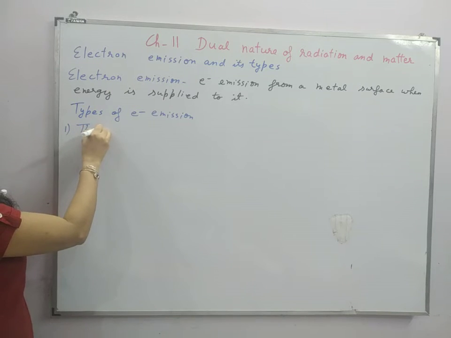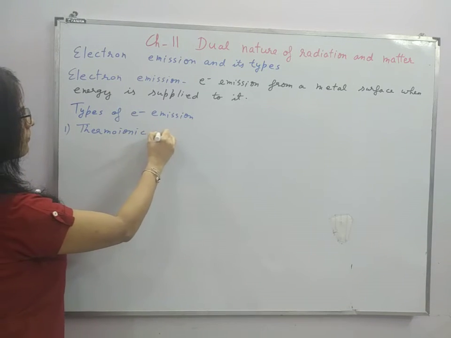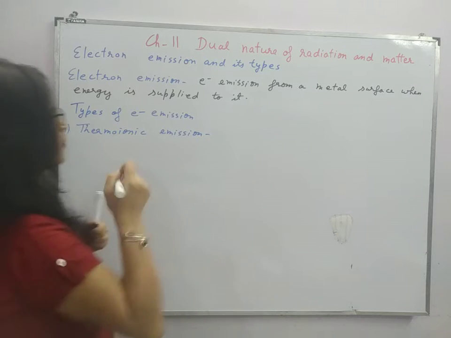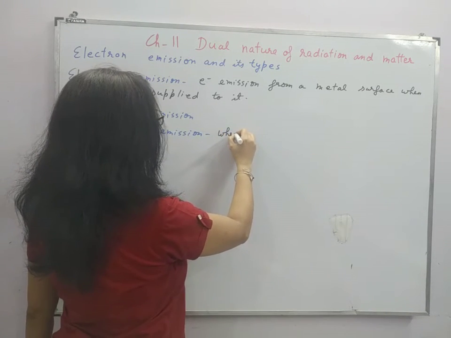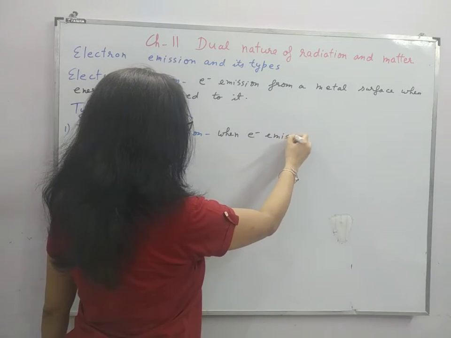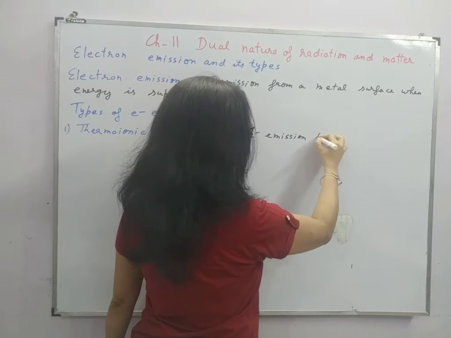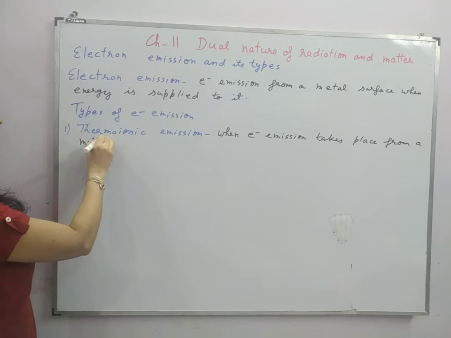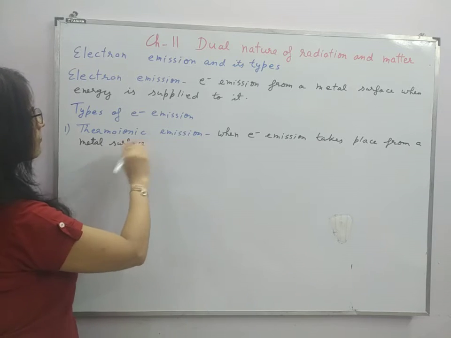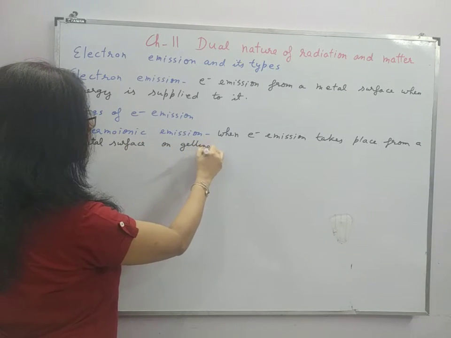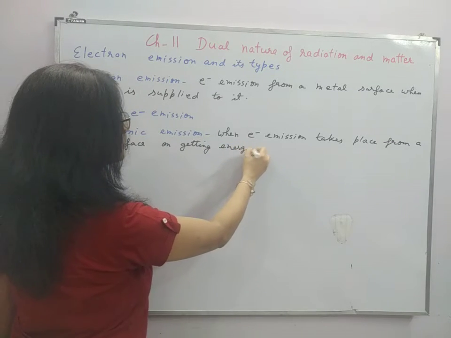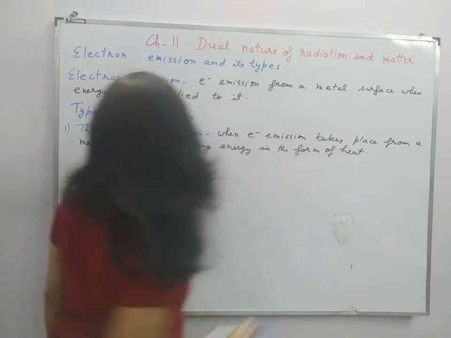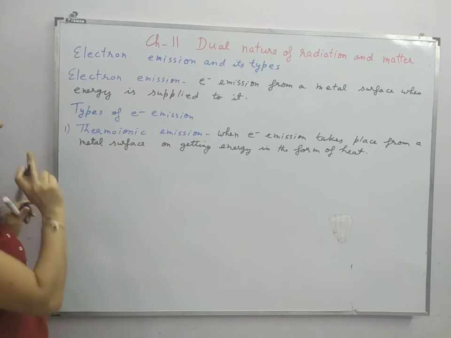First is thermionic emission. When energy is supplied in the form of heat, and electron emission takes place from a metal surface on getting energy in the form of heat, this kind of electron emission is called thermionic emission.